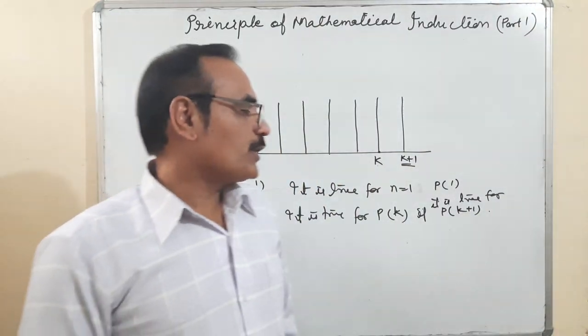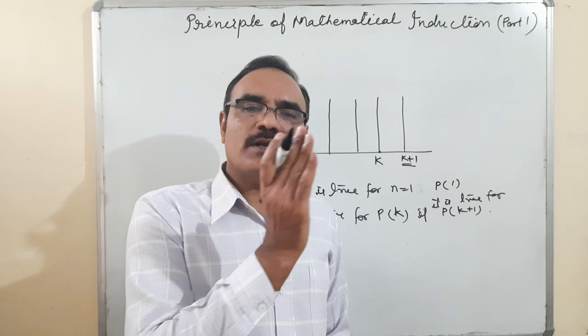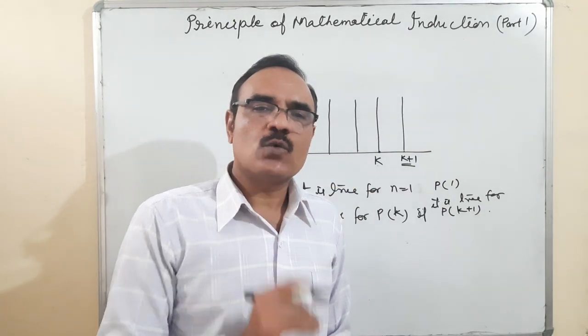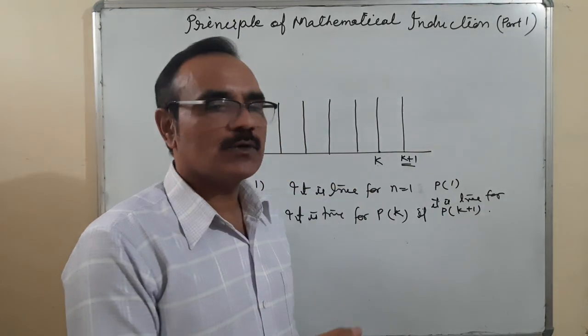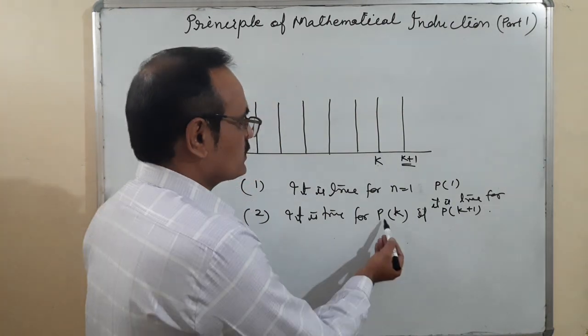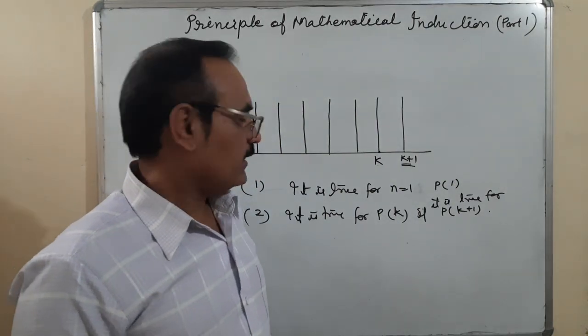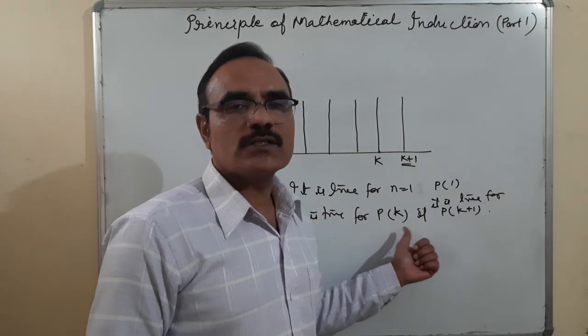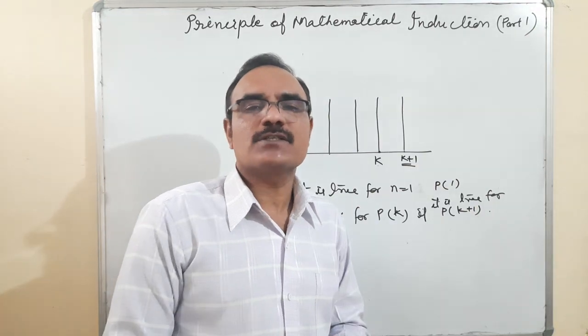So that means we are going to check two conditions. Number 1, it is true for n is equal to 1. Second, it is true for n is equal to k, P(k). What does it mean? If it is true for n is equal to k, it's true for n is equal to k plus 1.